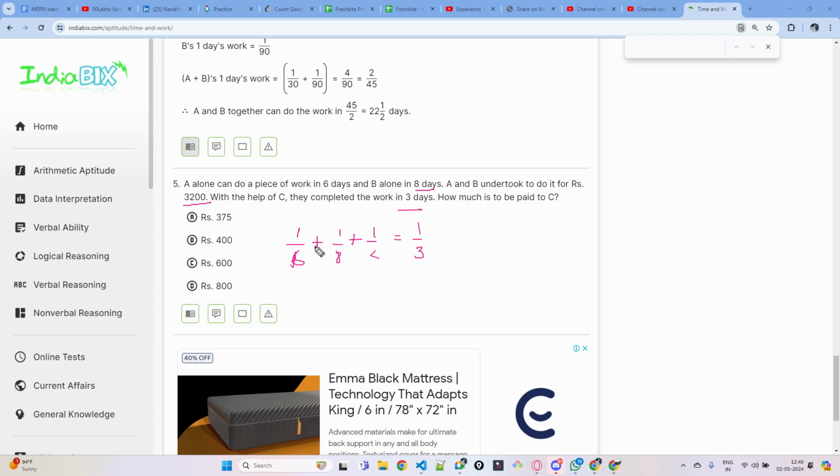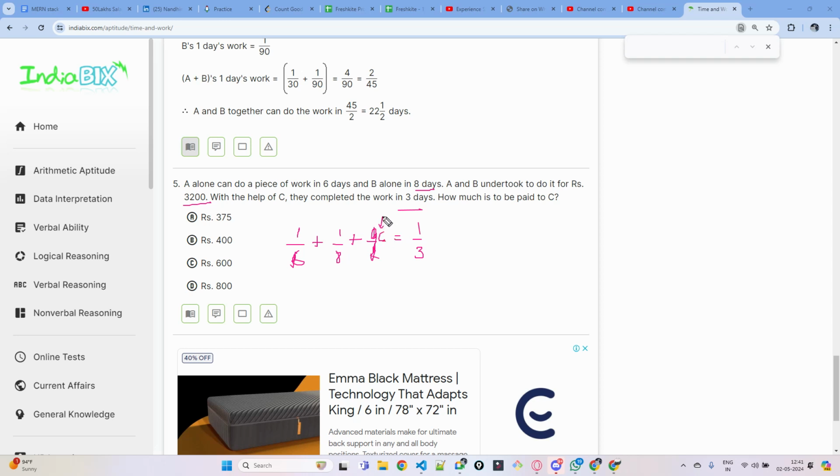So in 1 day, all three together will complete 1 by 3rd of the work. Correct? In this, what is C? If you just take C, how much part of the work will he do in 1 day?